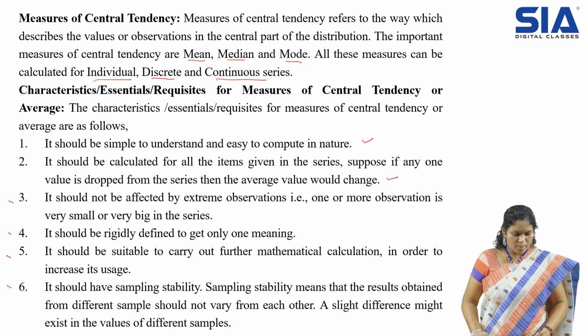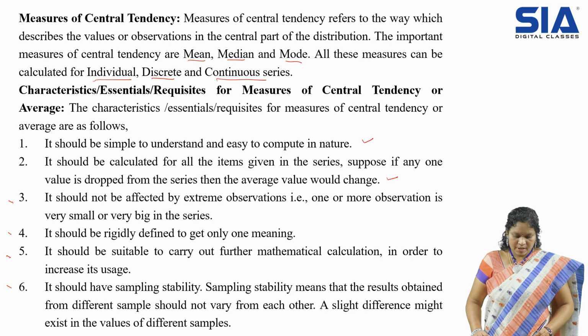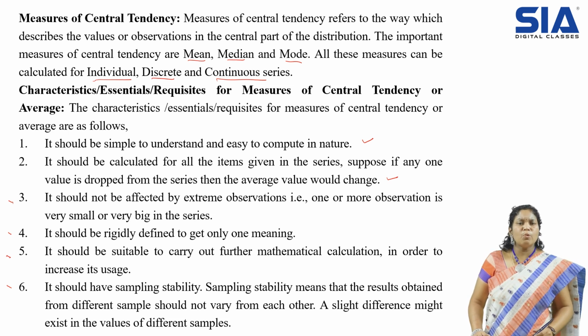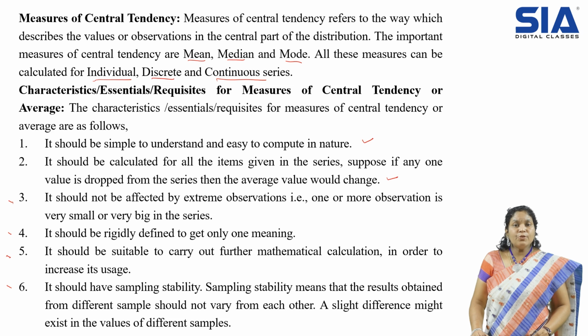Now let us take one more point. We should have sampling stability. Sampling stability means that the results obtained from different samples should not vary from each other. A slight difference might exist in the values of different samples. This will all be explained whenever samples come. A sample is nothing but a part dragged from the entire data. Like, I have 1,000 students in my class. I can't take each and everybody's result, but I need to represent some average for the entire student body.